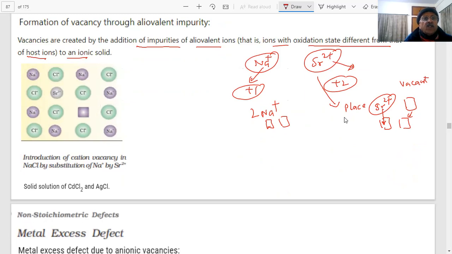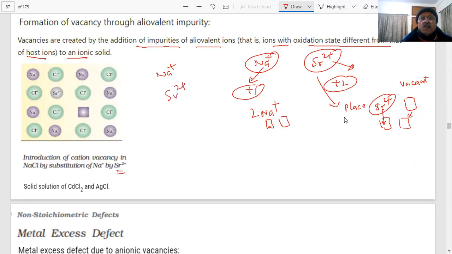Here we are showing you a lattice of NaCl, with the introduction of cation vacancy in NaCl by substitution of sodium ion by strontium ion. This is also an example of substitutional impurity, which we told you about in the beginning. Sodium is being substituted by Sr2+.